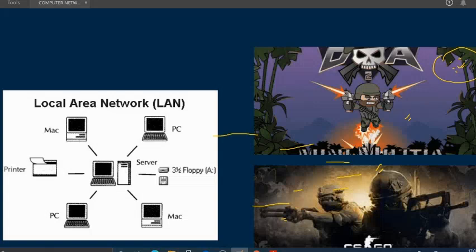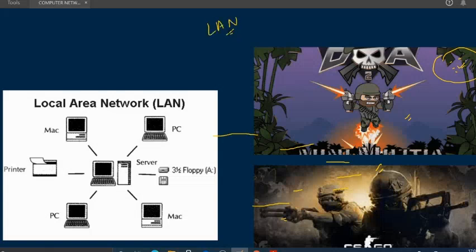When we start this game, it asks for a specific code if you want to play with your friend or your siblings. If you share that code with your siblings, they can also play on another computer or device, and then you both can play without any internet. That's the simplest example of LAN in your house.